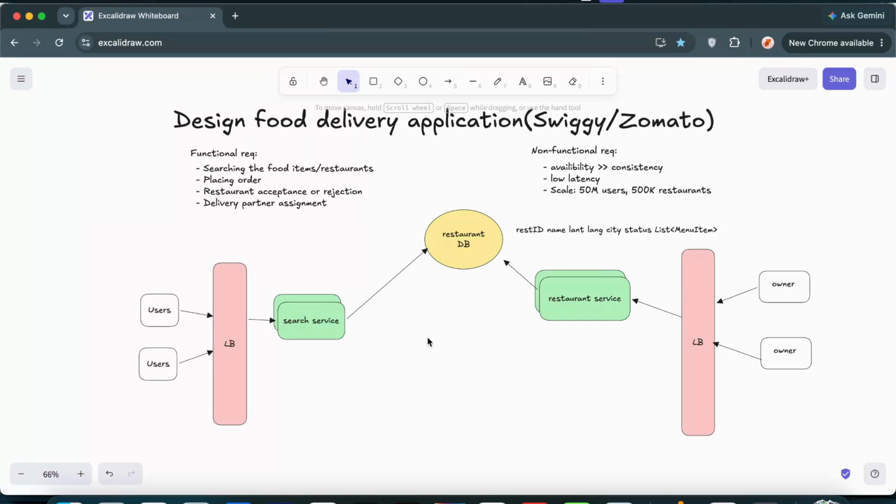But obviously, making queries directly to the restaurant DB will be really expensive, not a great choice, because we have to ensure that low latency is also supported, and there are so many queries, because generally most of the users keep on using the application to search for specific food items or restaurants, and these relational databases are not optimized for these types of tasks, right? So we have queries like select asterisk from the restaurant where the food item equals, there is this LIKE command that we have, right? So we can use it, but obviously it does not support fuzzy searches or pattern matching, or even the typos that users generally make. So those things these DBs never support, right?